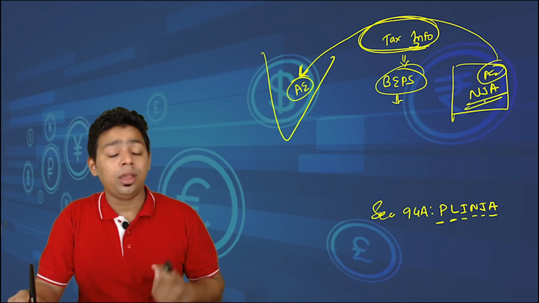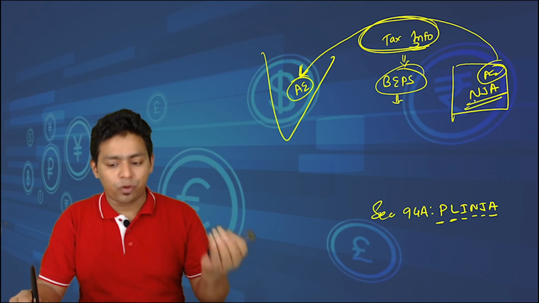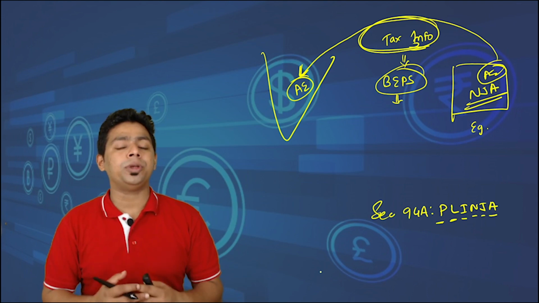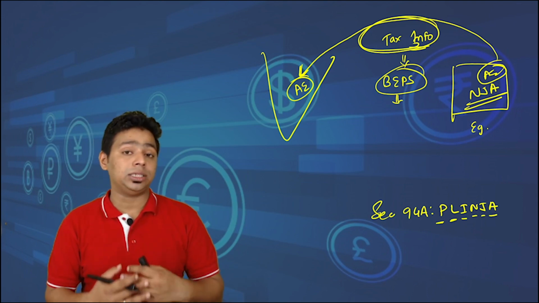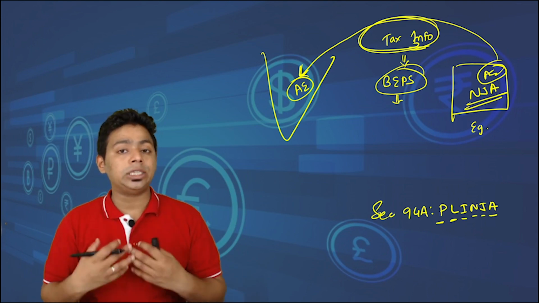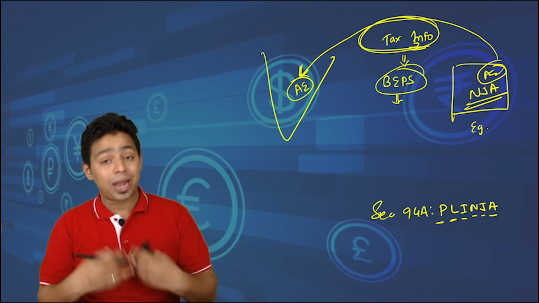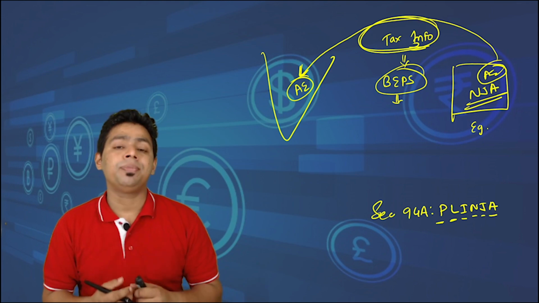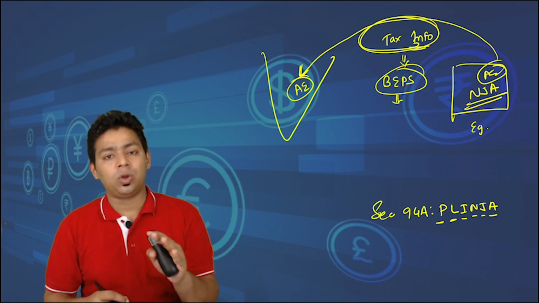So if a particular country doesn't share information with India, for example Switzerland, you might have heard that many people open bank accounts in Switzerland because it is considered one of the most secured or private banks, where they don't share the data even with governments. That was the scenario. Now it's not like that.